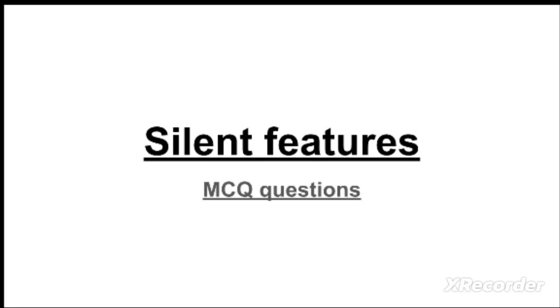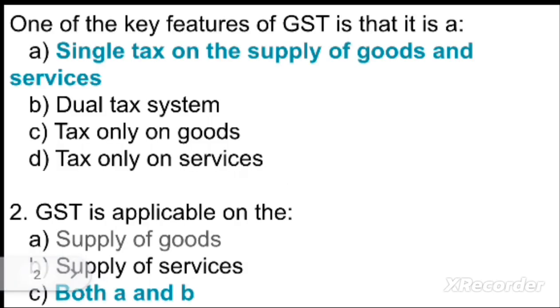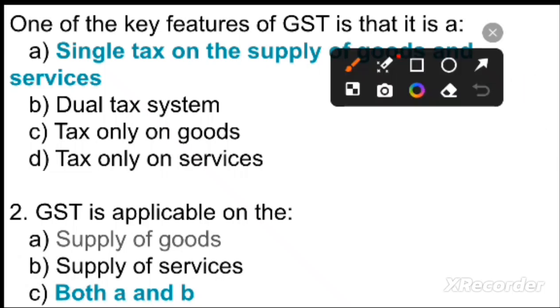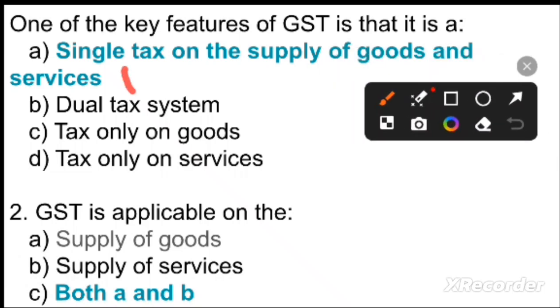Let's start the video. First question is, one of the key features of GST is that it is: Option A, single tax on the supply of GST goods and services. Option B, dual tax system. Option C, tax only on goods. Option D, tax only on services. So your right option is option A, single tax on the supply of goods and services.